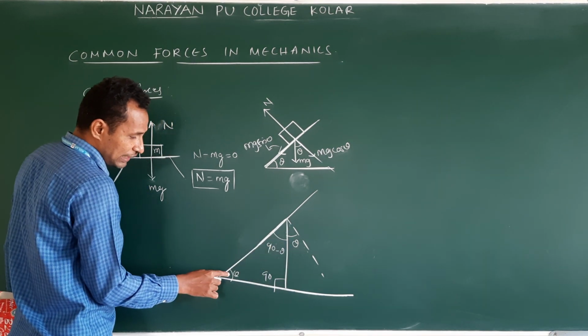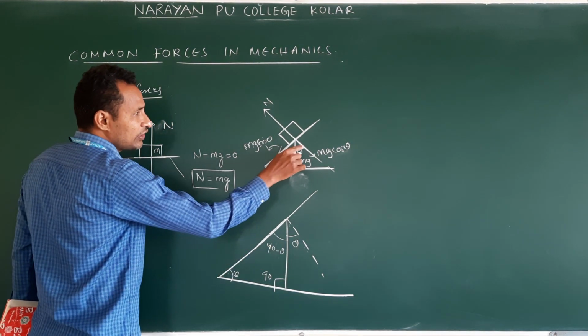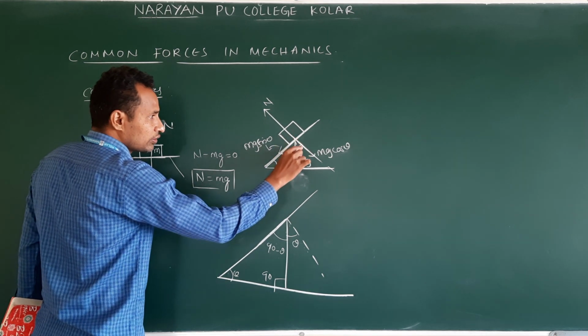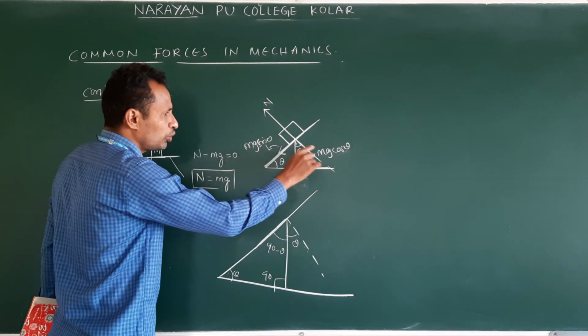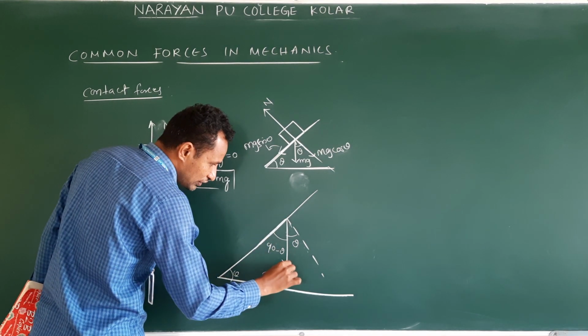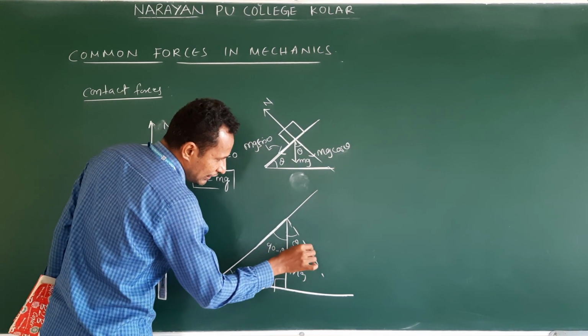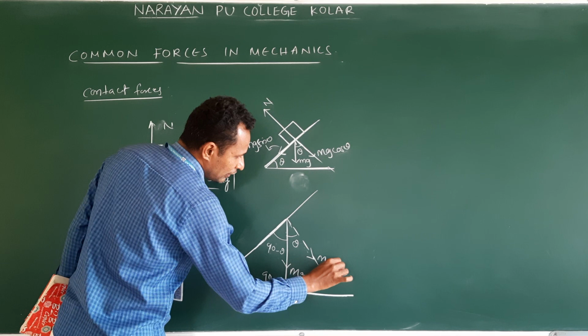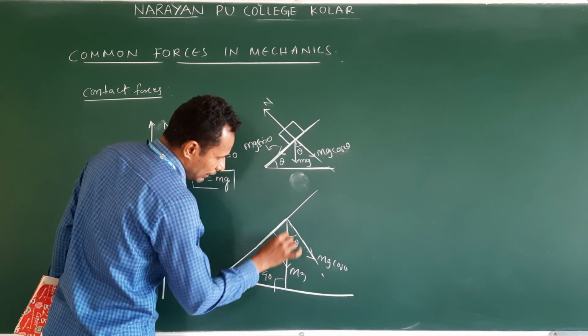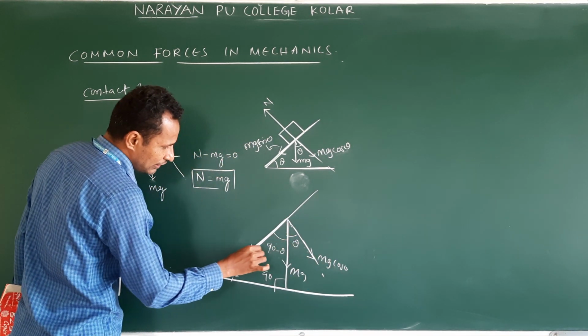That's why whatever angle is subtended here, the same angle is subtended here. Clear? So along this, if you take this as mg, along the dotted line, what is the component? mg cos theta, this one, and this is mg, and another component is like this.